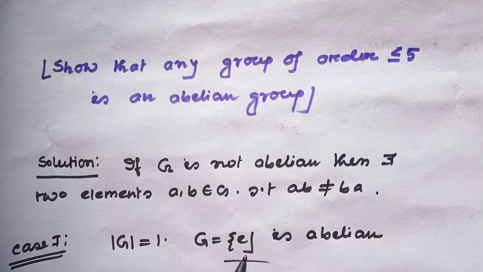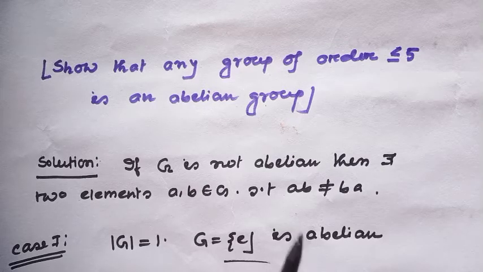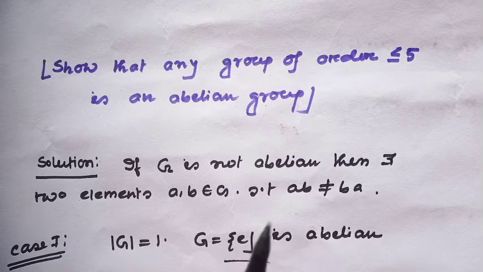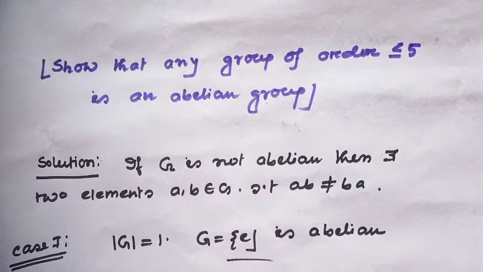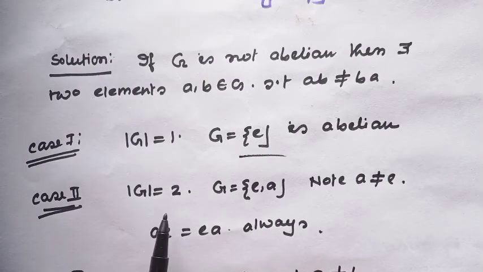That means G contains only the identity element, which is always abelian, because in order to be non-abelian, there must be two elements which do not commute with each other. But here there is only one element, so it always commutes. Case 2: let the order of G equal 2.